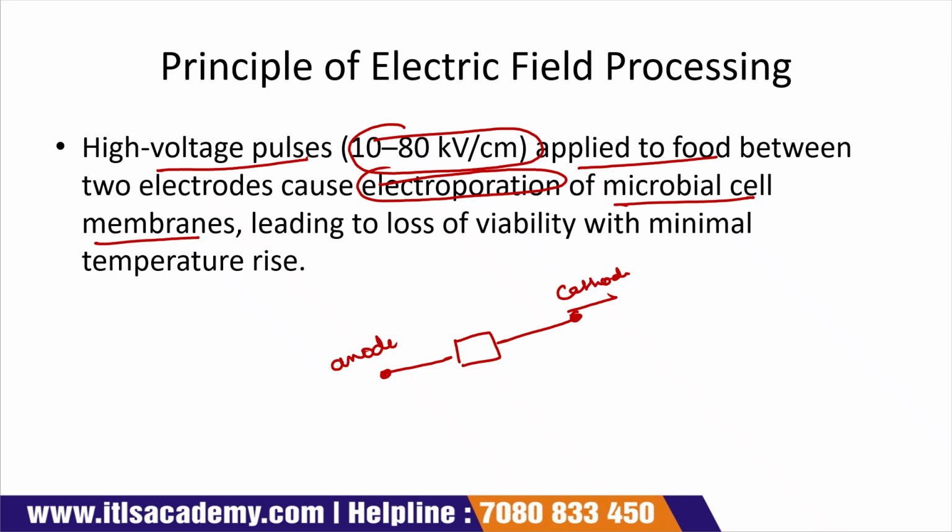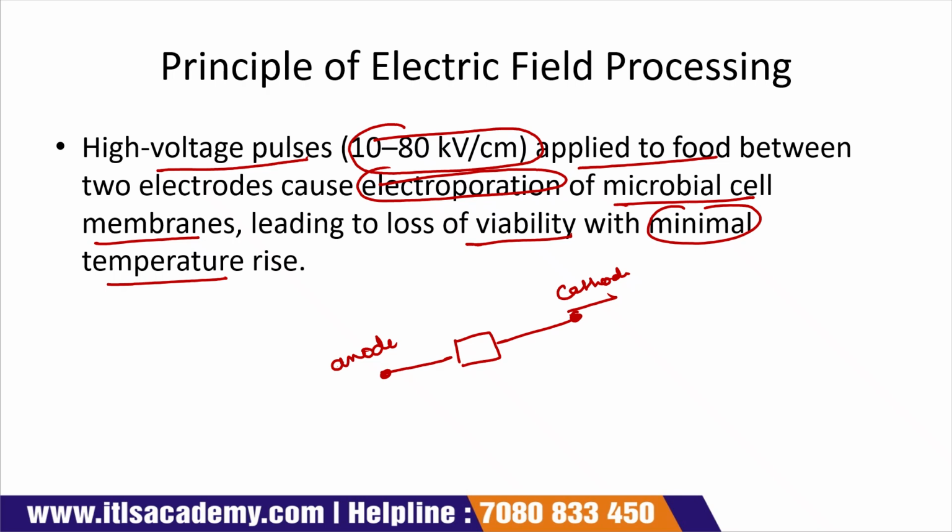We have a microbial cell membrane, and it causes electroporation, due to which the viability of the microorganism is lost, and it can be done even with minimum temperature rise. Okay, so that's why we can say that it comes under the category of non-thermal processing, because here only a minimum temperature rise takes place.